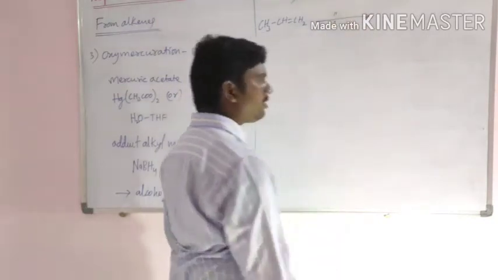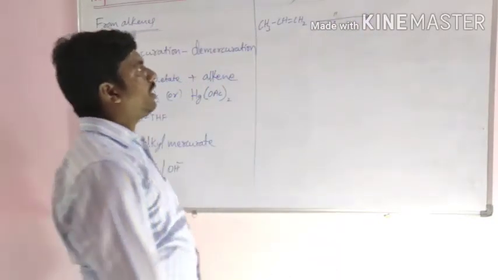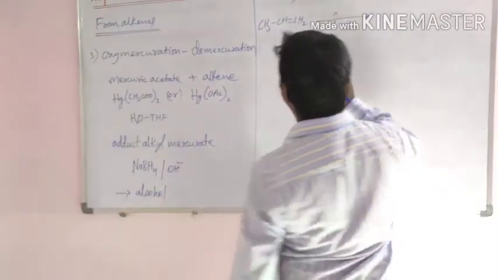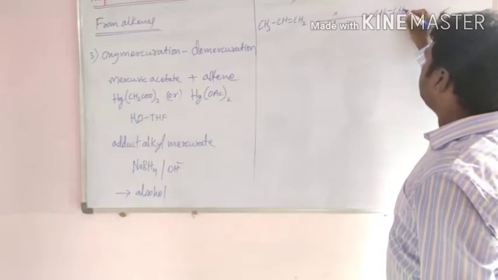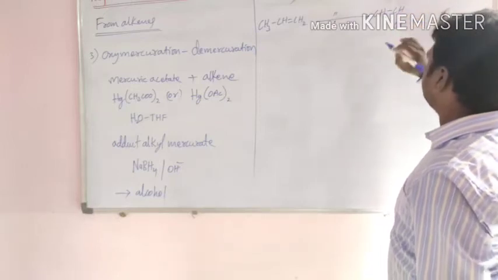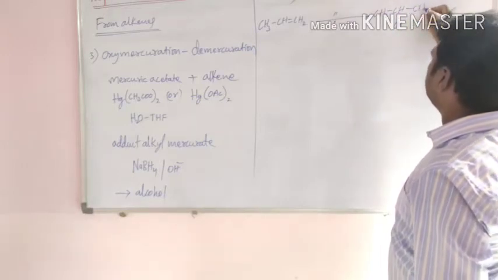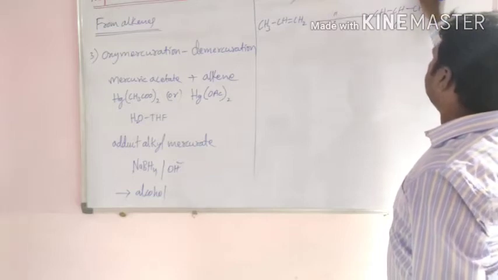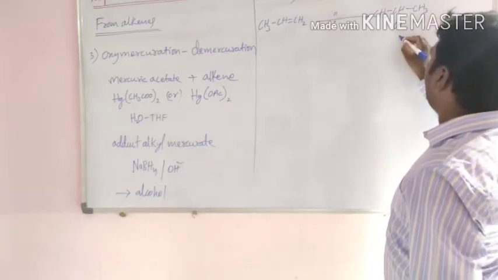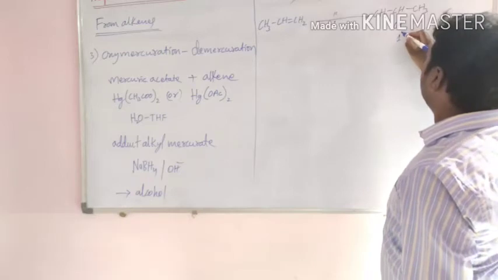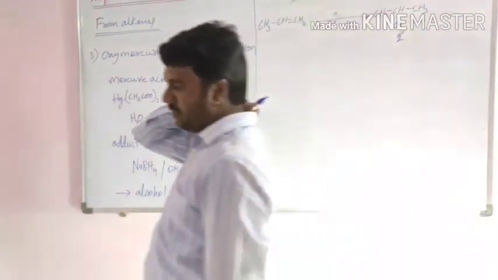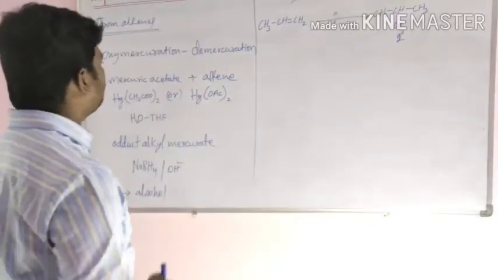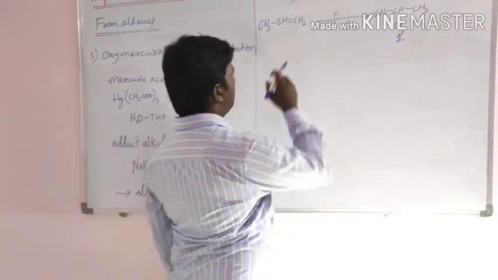it undergoes mercuration, demercuration to form CH3CH(OH)CH3. This reaction follows Markovnikov rule without any rearrangement. Mechanism of this reaction.